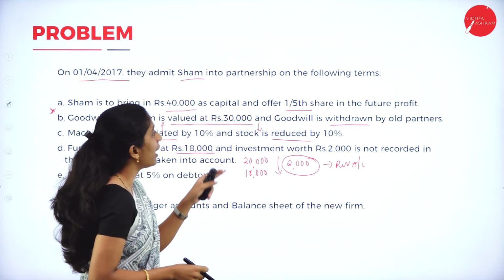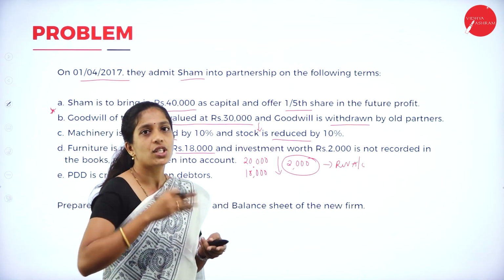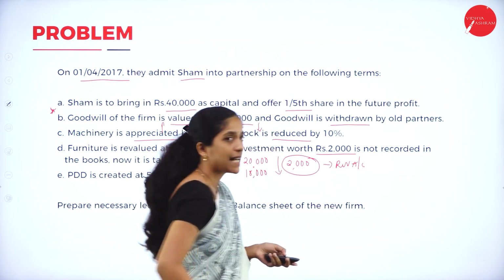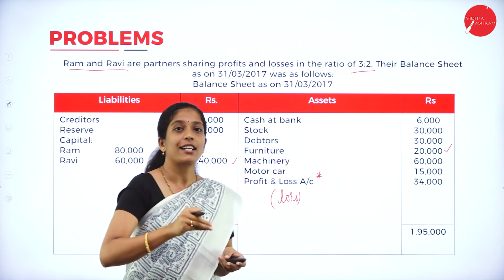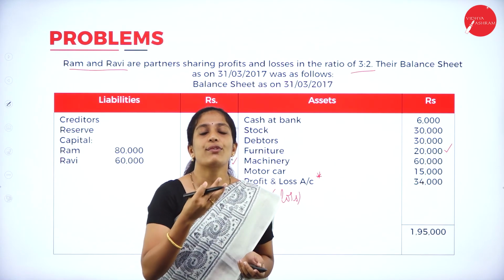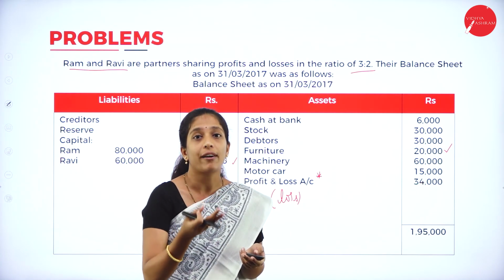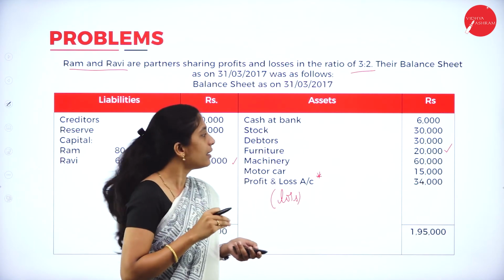And an investment worth 2,000 is not recorded in the books. Now it is taken into account. See the asset side of the balance sheet, they have not given the investment. But in the adjustment, they are telling that a new investment has come into the business which I have not recorded, but we have to record it now. In the sense, a new asset has entered into the business.